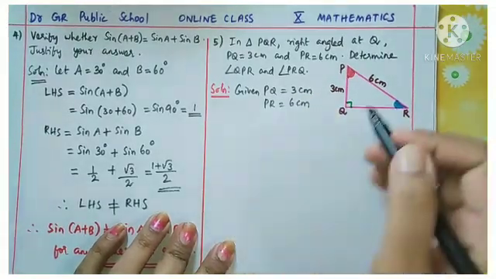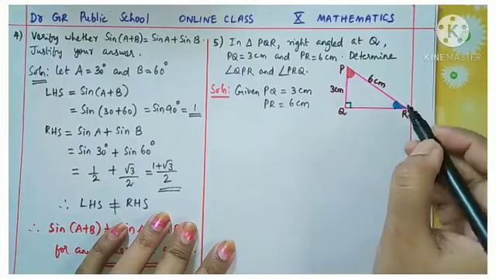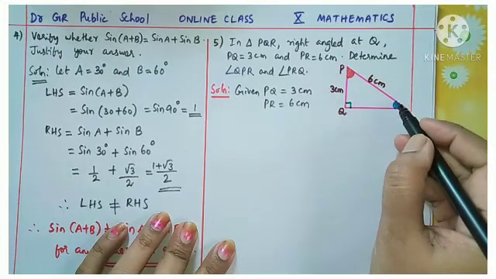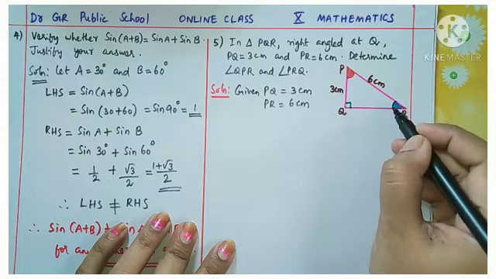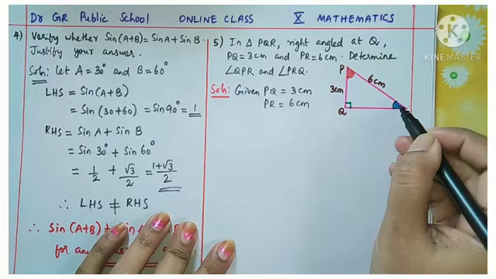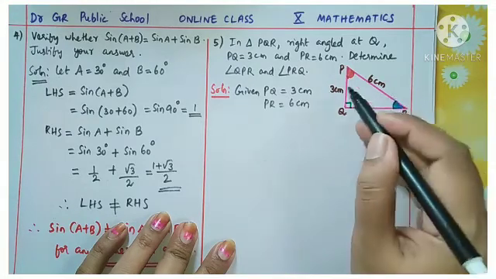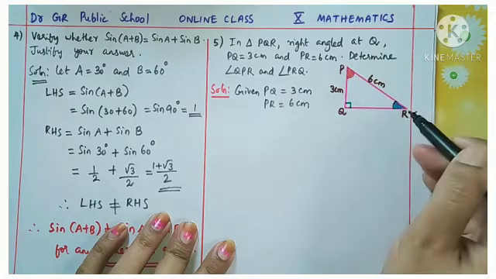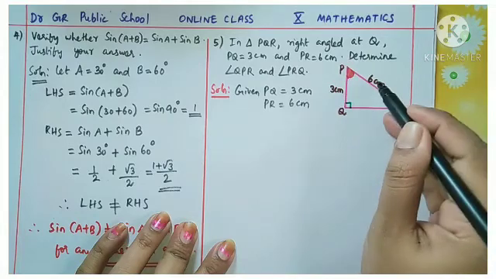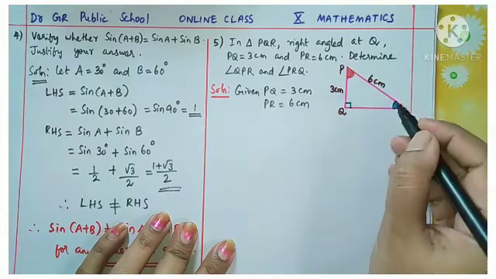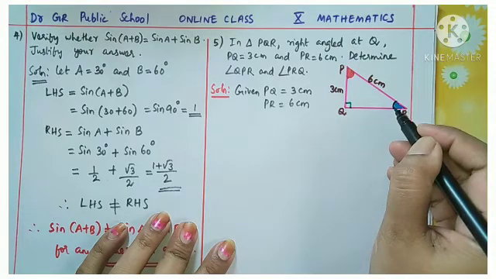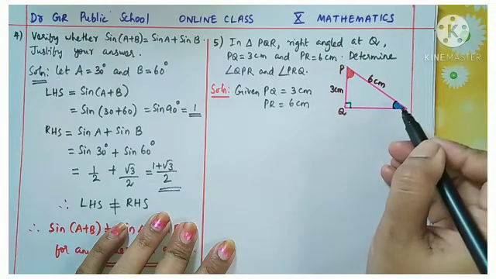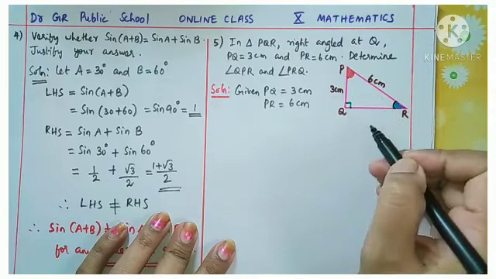Now if we need to find angle R, the opposite side of R is PQ and the hypotenuse is PR. Both values we know, so we can use the trigonometric ratio sine for finding the value here.